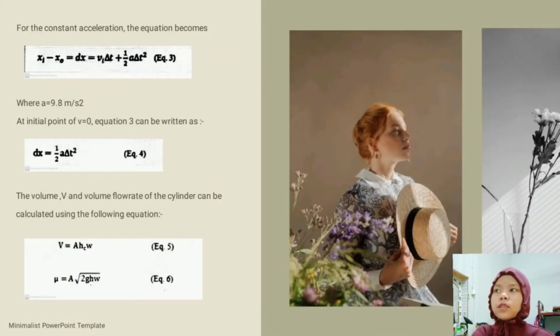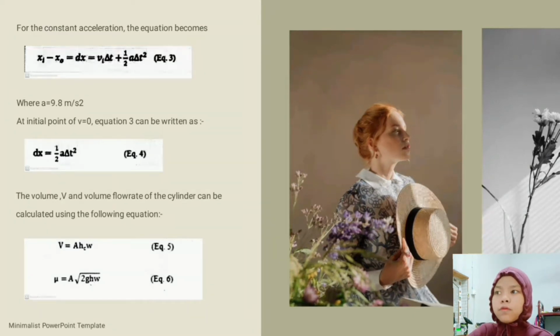Next, for constant acceleration, the equation becomes Δx = x_initial − x_final = v_initial times Δt plus half of acceleration times Δt squared. That will be labeled as equation 3, where acceleration is 9.8 meters per second squared. At the initial point of v equals 0, equation 3 can be written as Δx = half a Δt squared. That is labeled as equation 4.